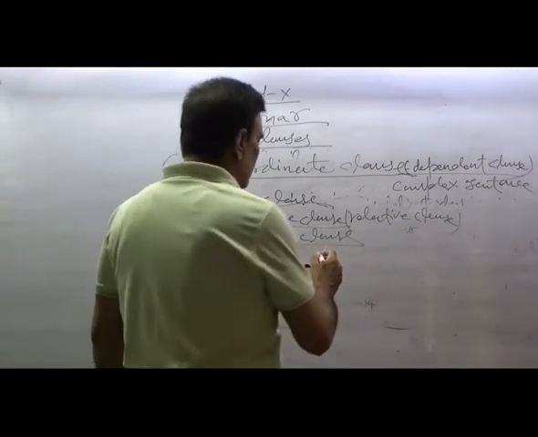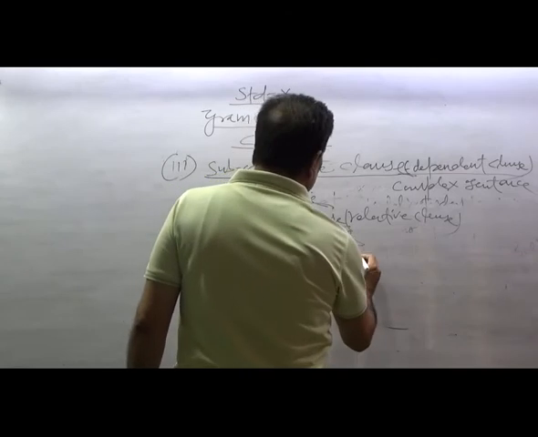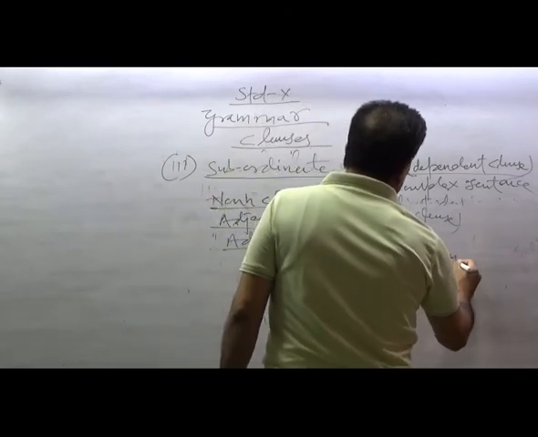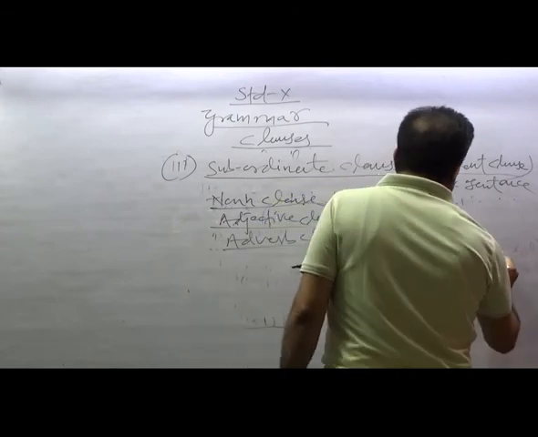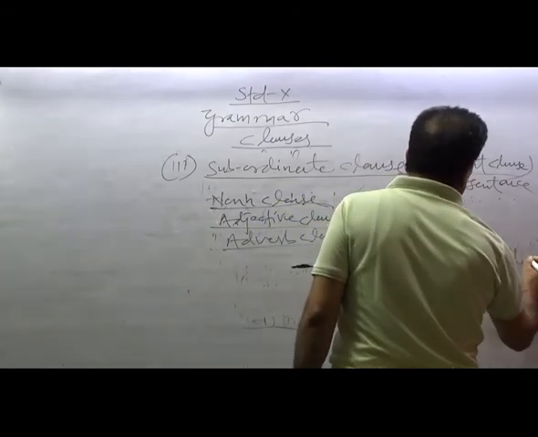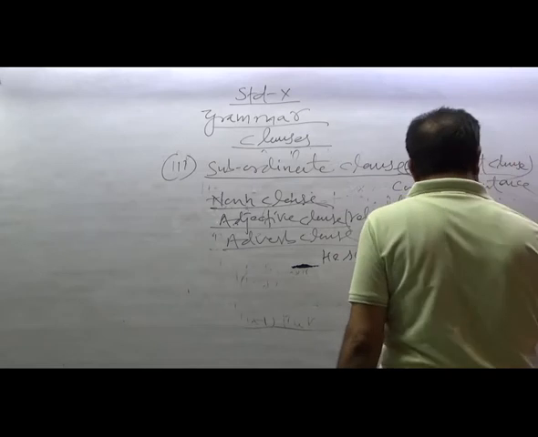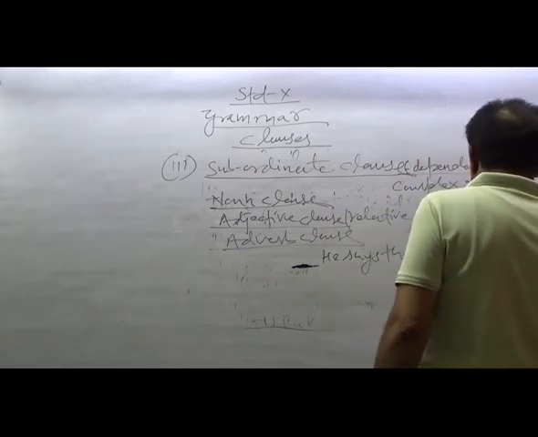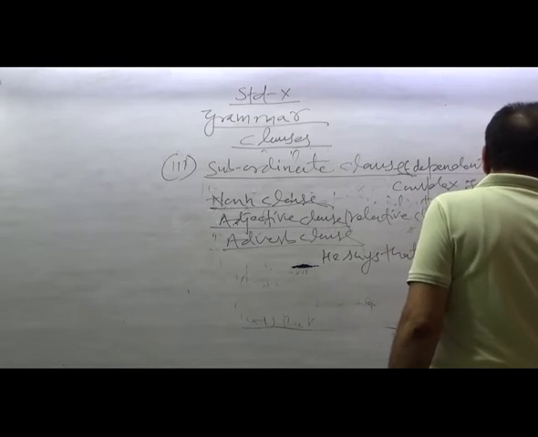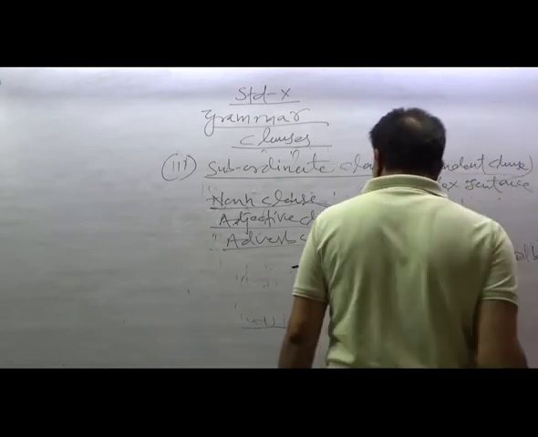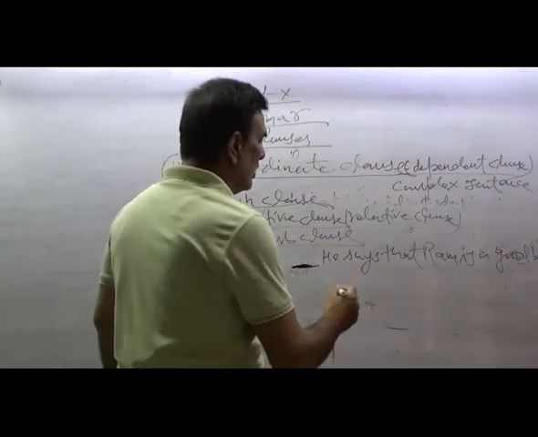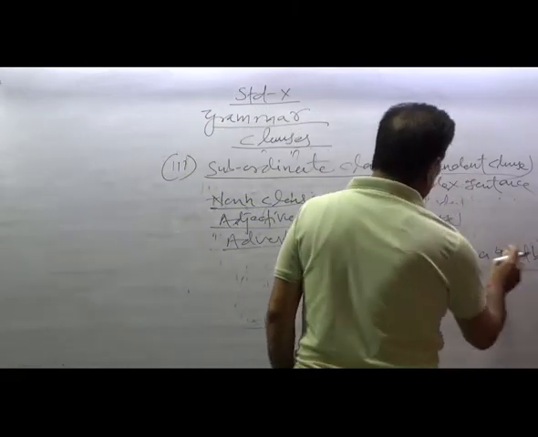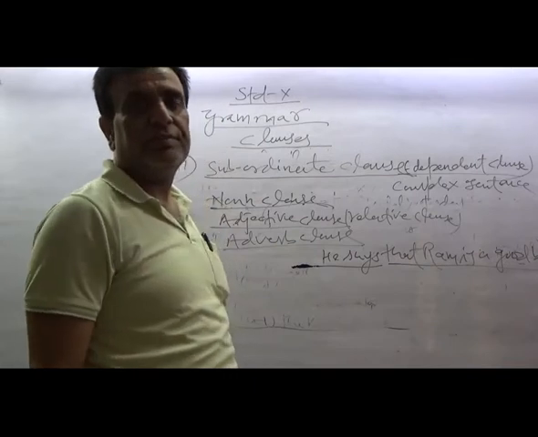Suppose, for example, he says that Ram is a good boy. Here this becomes the main clause and that becomes the subordinate clause, a noun subordinate clause.